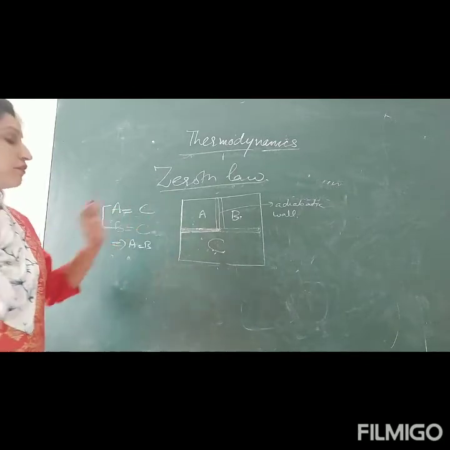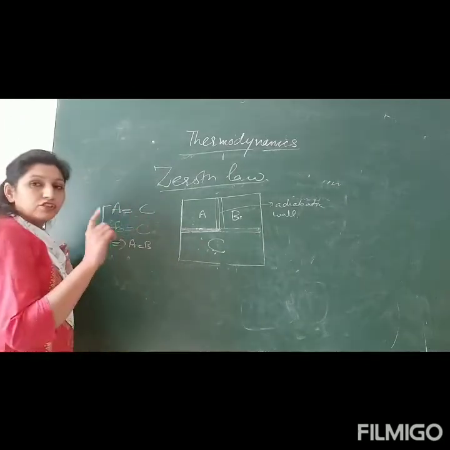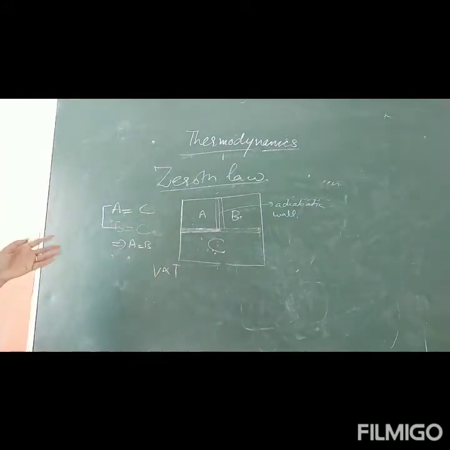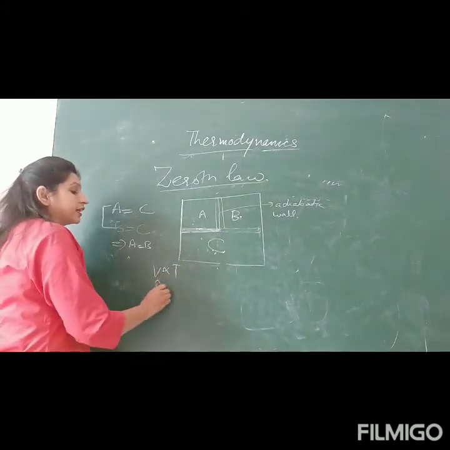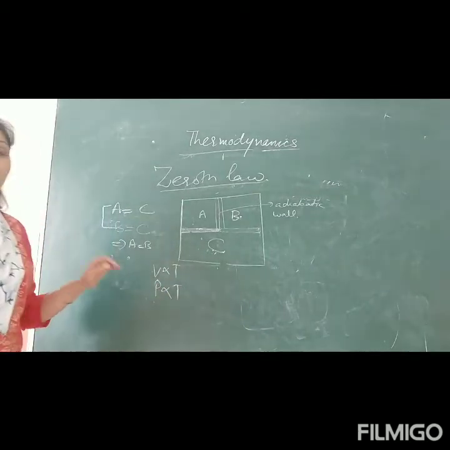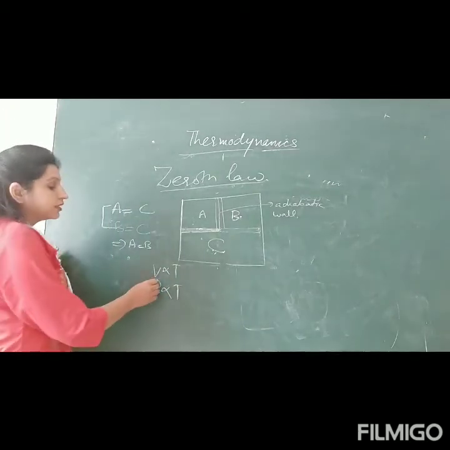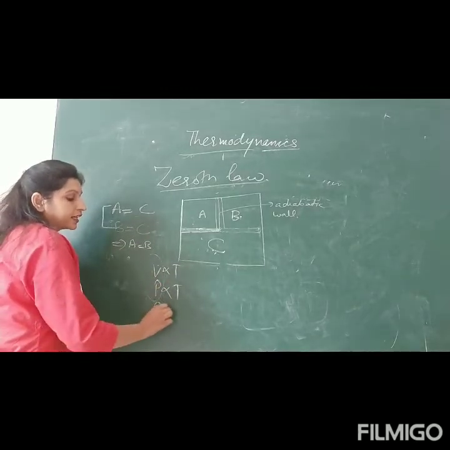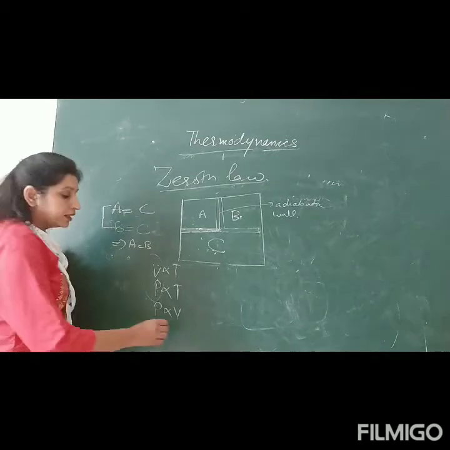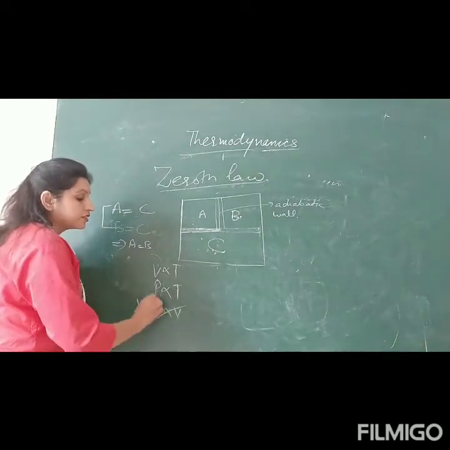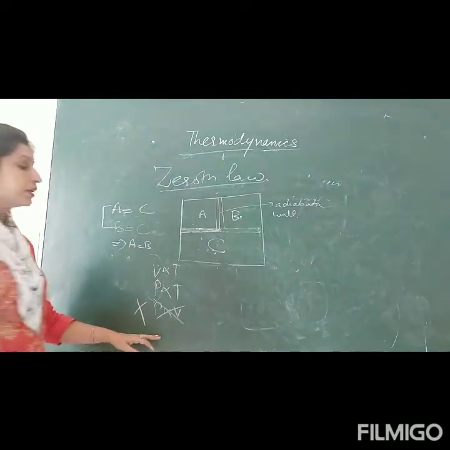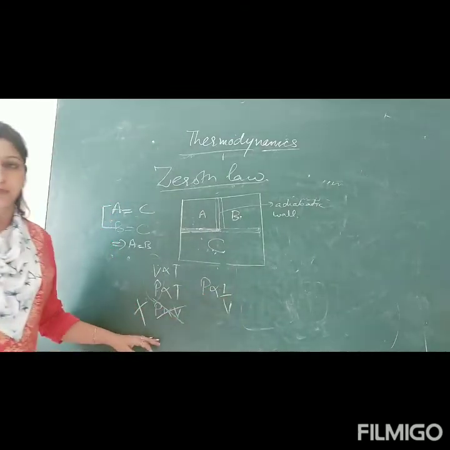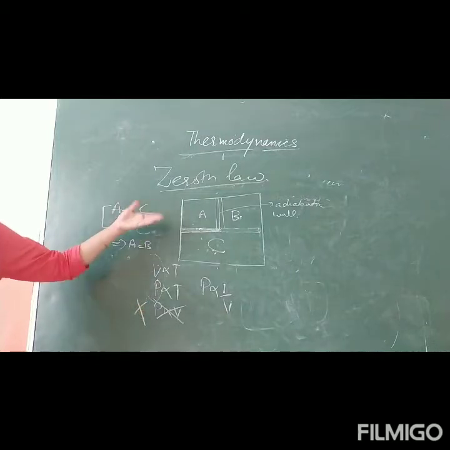Why? Because in the case of gases, you have studied various laws, like Charles' law, V is directly proportional to T. Then you have another law in which pressure is directly proportional to temperature. So from these two equations, what is the relation between P and V coming out to be? It is P is directly proportional to V. But this is wrong, because P is not directly proportional to V. You have done Boyle's law, that P is inversely proportional to V. So it is not as simple as it appeared to be.